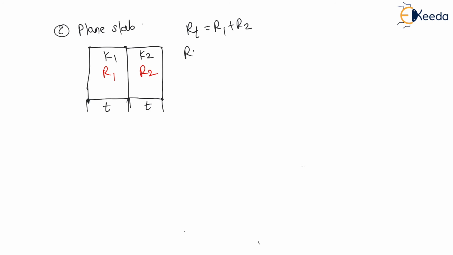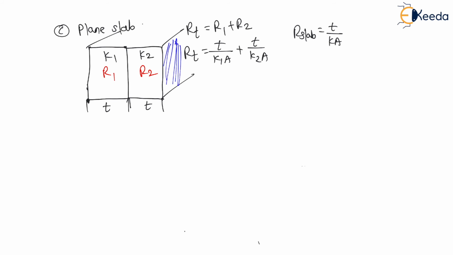And my dear students, R1 is nothing but, for plain slab, the resistance of slab is thickness divided by Ka, right? Therefore, for first slab, thickness divided by K1A, plus for second slab, thickness divided by K2A, and for plain slab, area at each and every location is same. You can observe here, area of heat transfer at each and every location is same. Therefore, this total resistance becomes thickness divided by K1A plus thickness divided by K2A. Now here there is a direct addition.